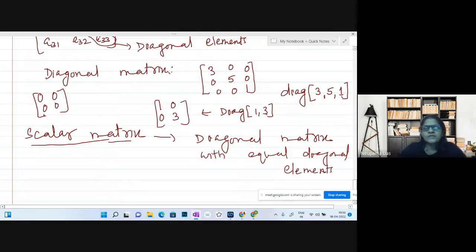If I write here 2, 0, 0, 2, this will be a scalar matrix. Or you can say a, 0, 0, 0, a, 0, 0, 0, a.